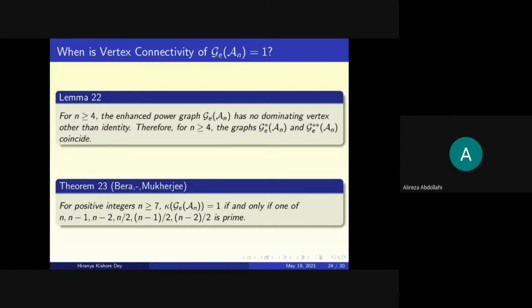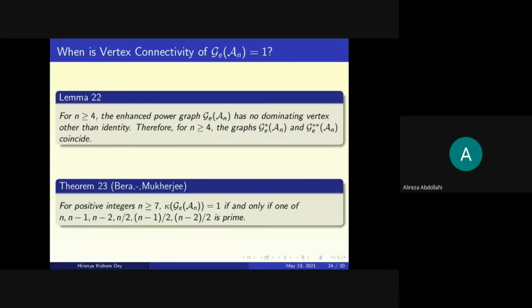Because in the case of a non-cyclic graph, we know that the diameter, I think it is less than or equal to 3. If I am not wrong, yes, I think that it is less than or equal to 3 in the non-cyclic graph.